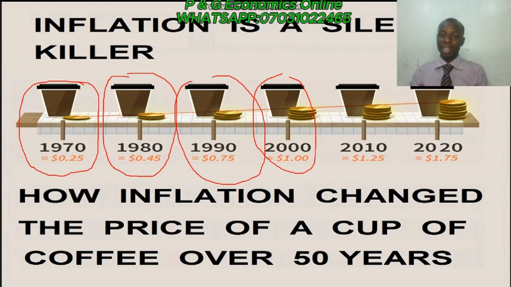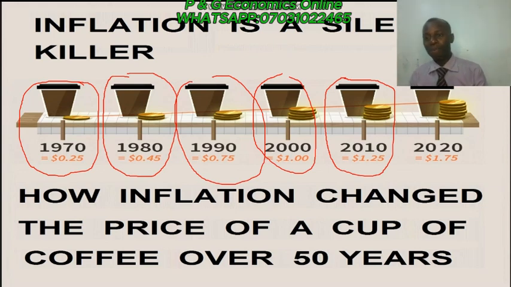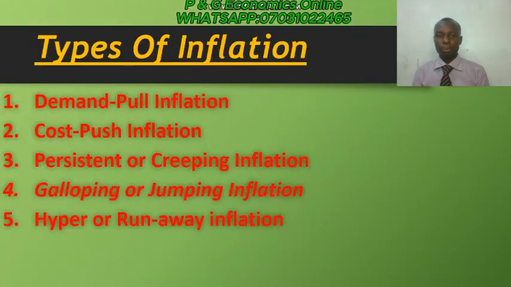Then in the year 2010, that same cup of coffee, of the same quality and quantity, in some instances possibly even losing quantity or quality, is being sold for $1.25. And of course, by the year 2020, it has become $1.75. That is the cost of inflation. That is what inflation does. It leads to a general increase in prices of goods and services, which we all depend on for daily sustenance. Now, let's move to the types of inflation.